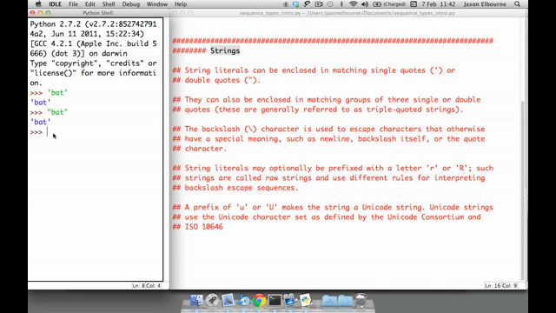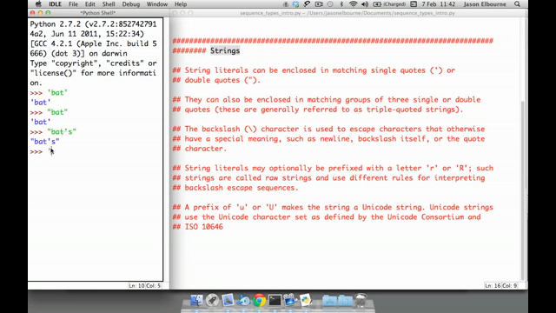The real purpose for that is if you want to put a quote inside of the string. If I want a single quote in the string, I could do double quotes outside, bat, single quote, then an S, and that would be a legal string because that single quote is part of the string and the enclosing quotes are doubles.